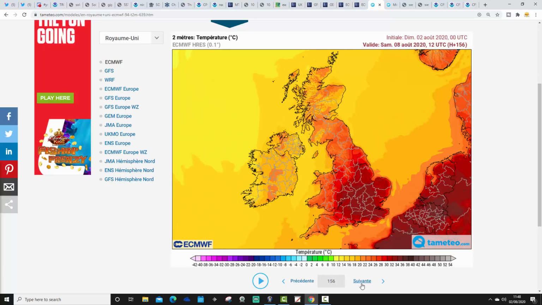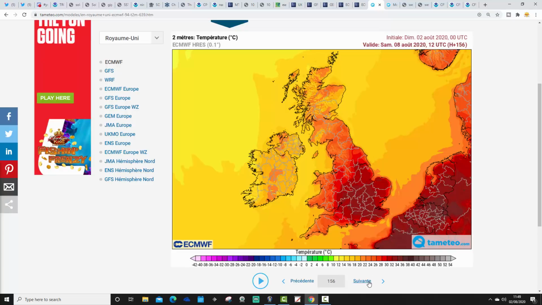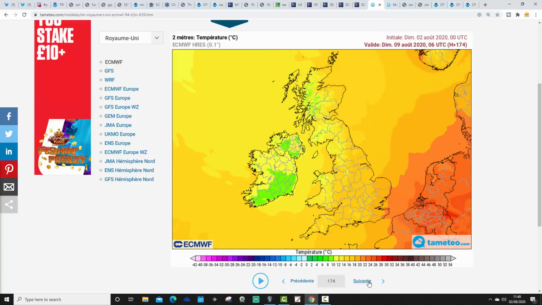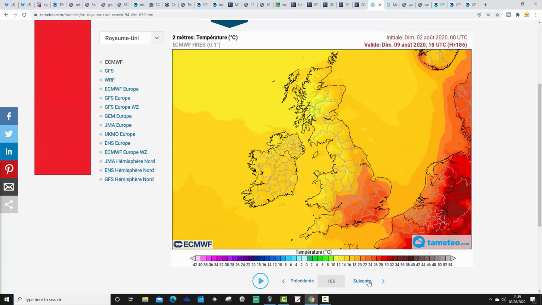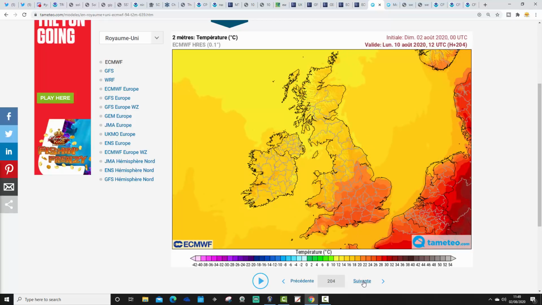And then Saturday is a slightly hotter day, actually. This is the 8th of August. So then you see we're in those deep red colours. That's taking us to mid-30s across many parts of England and Wales on Saturday, mid-30s Celsius temperatures. Sunday is still very warm, but it isn't quite as hot.